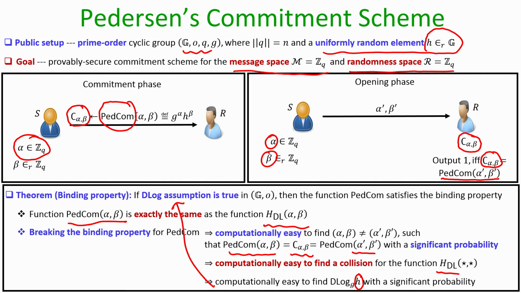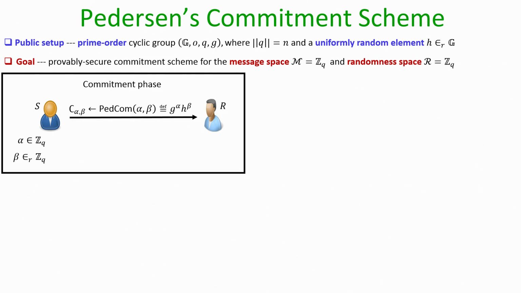So, that means if at all the binding property is broken, then the discrete log problem is also easily solvable in the group, which is against the assumption that the discrete log problem is difficult in my group. So, that proves the binding property.